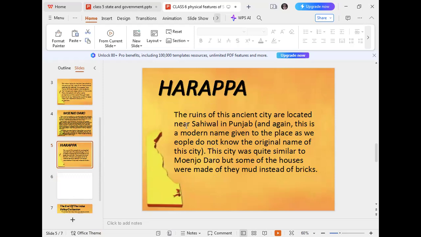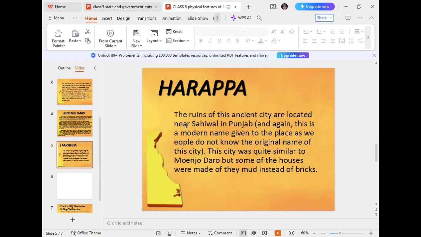This city is also related to the Indus Valley civilization, because when the people of Mohenjo-daro developed their city, after some time some of the people migrated towards Punjab, and they built a new city there.